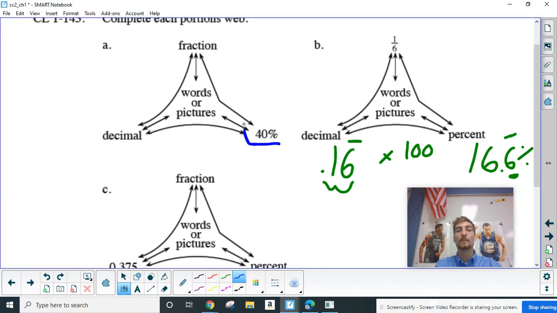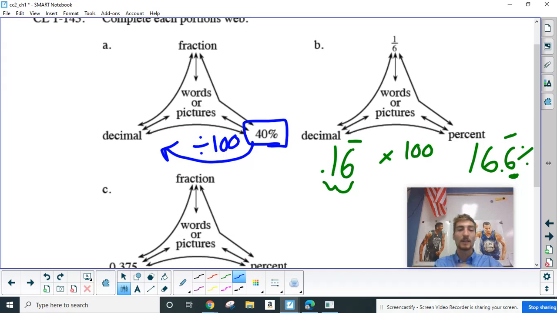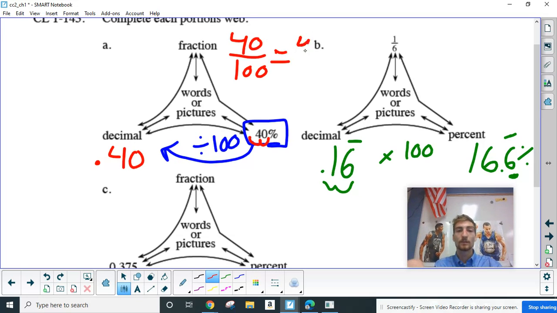So think about how we go from percent back to decimal. Instead of multiplying by 100, we might do the opposite. And now if we move that decimal place 2 places to the left, 0.4, and then 0.4 as a fraction. Well, we could write it as 40 over 100 because that means out of 100. But if we wanted to write it simply reduced, we could say 4 out of 10. And is there still a number that goes into both of them? Yes, there is. 2. So divide both by 2. And now we have 2 over 5.